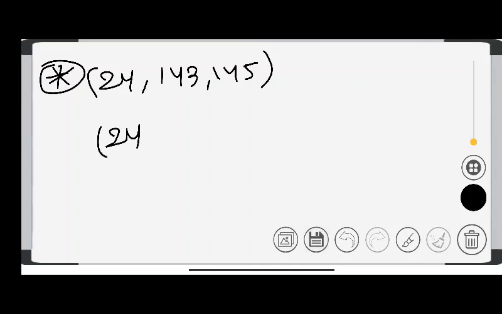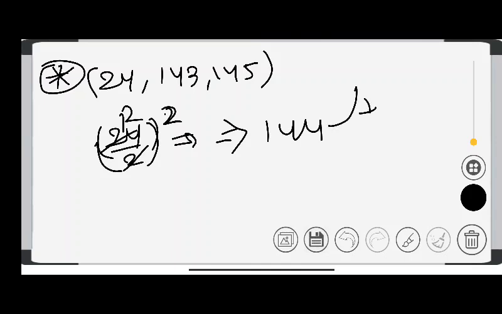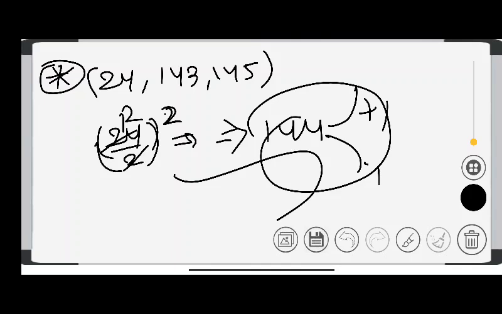24 is the smallest. I have divided it by 2 and squared it. I found 12 squared is 144, plus 1 and minus 1. Is it correct? Yeah, is it correct? So this is the way you deal with the triplets very fast.